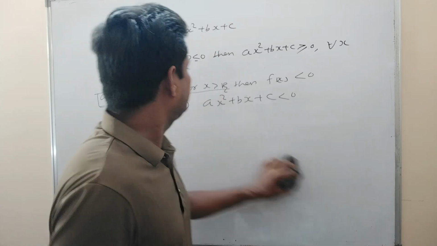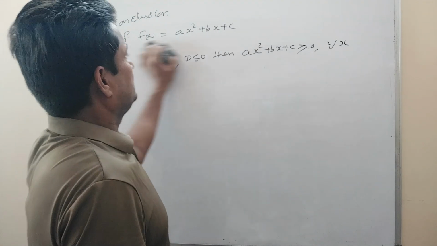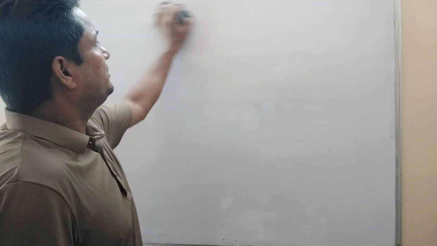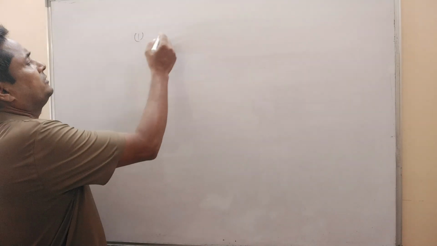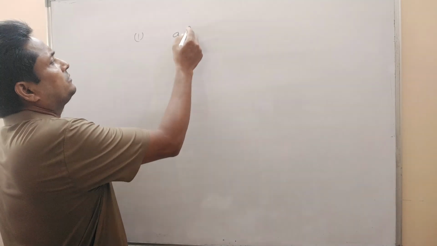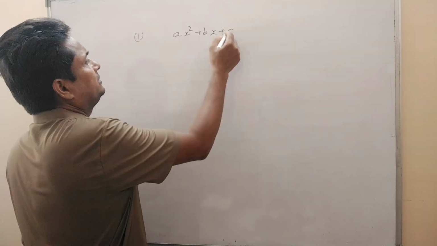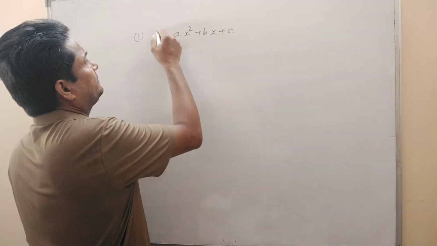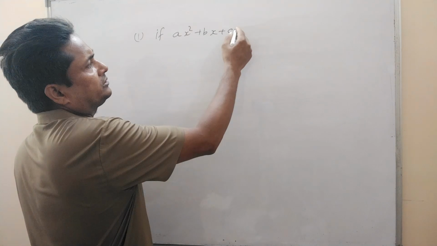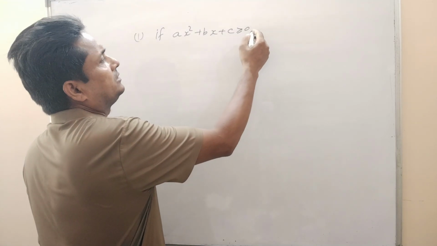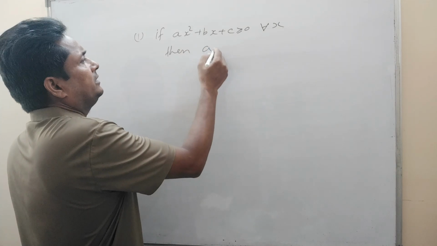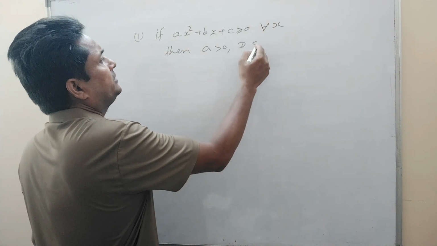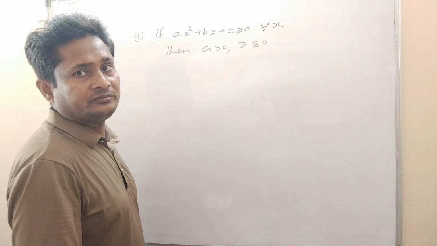So two things are very important. First one: if ax² + bx + c is greater than or equal to 0 for all x, then a will be positive and discriminant will be less than or equal to 0.